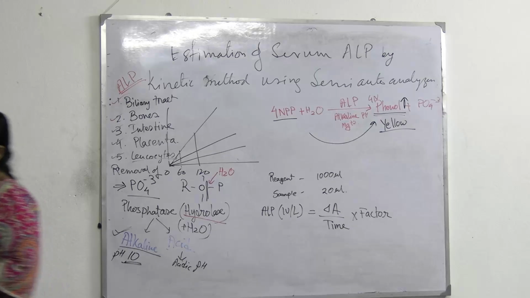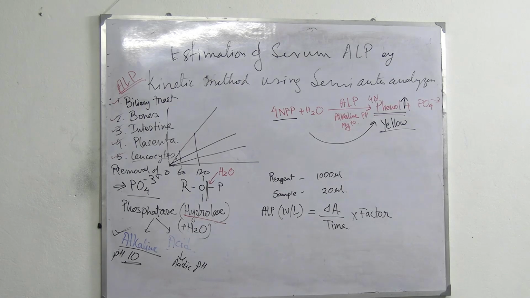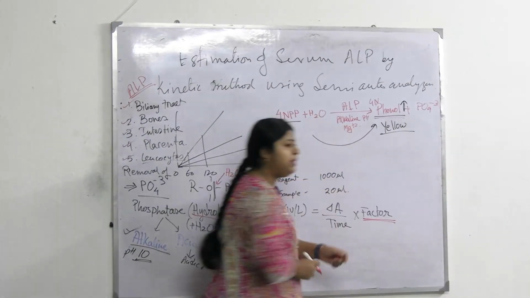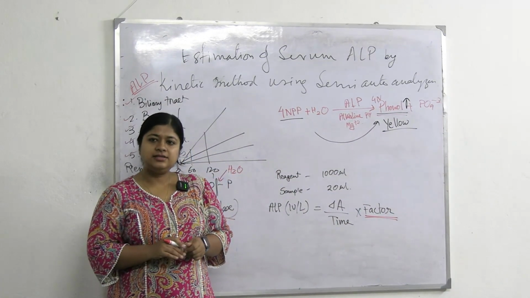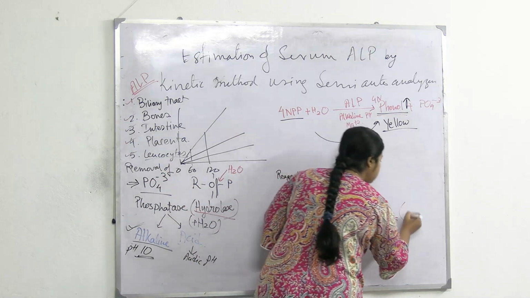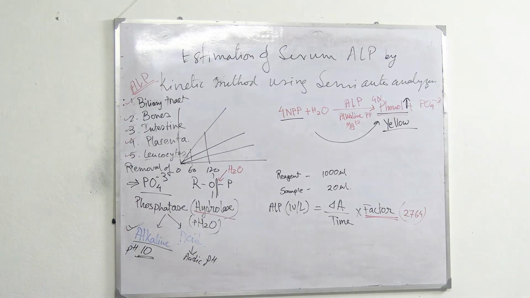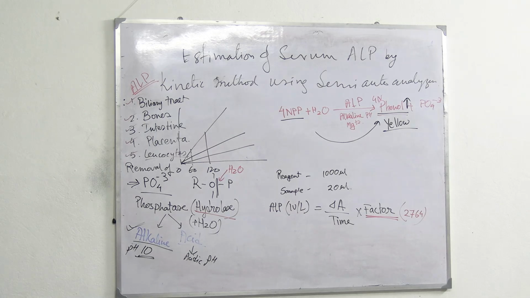Now the calculation. ALP concentration in IU per L. For this particular kit, the factor is provided by the kit or the manufacturer. Okay, here it is, 2764. For this particular kit manual, it is 2764, the value of factor.